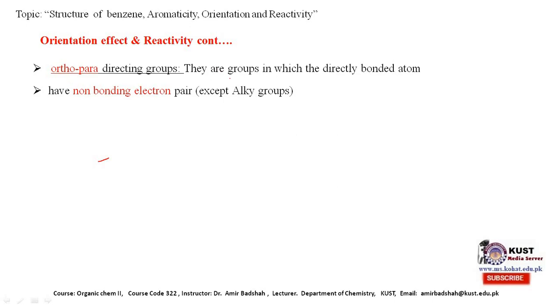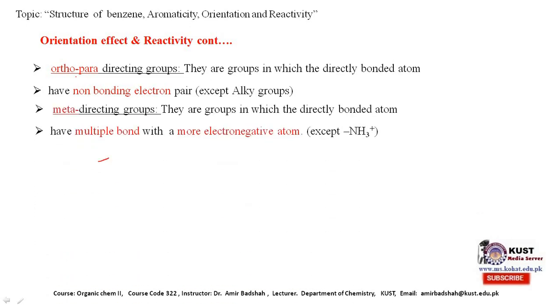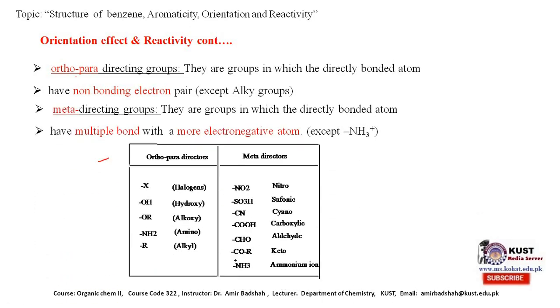Number one: if in the group which is already present on the ring, the directly bonded atom which is bonded to the ring has non-bonding electrons, then such a group will be an ortho-para directing group. For example X, for example OH, for example OR.